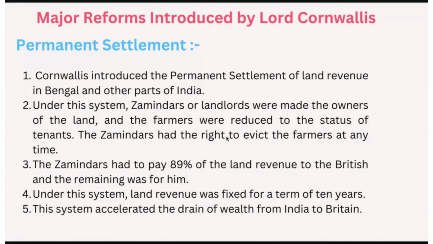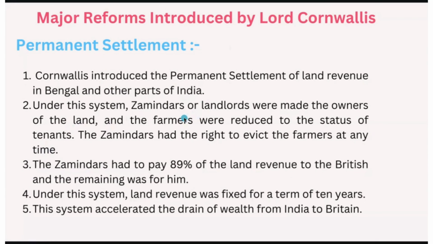Under this system, zamindars or landlords were made the owners of the land, and the farmers were given the status of tenants. Tenants are the ones who take land or property on rent, use it for some purpose, and in return give it back after their use.